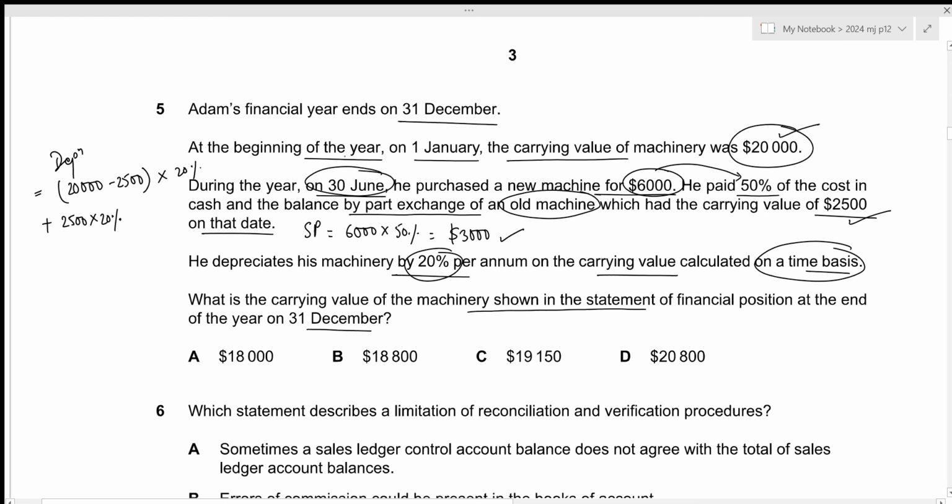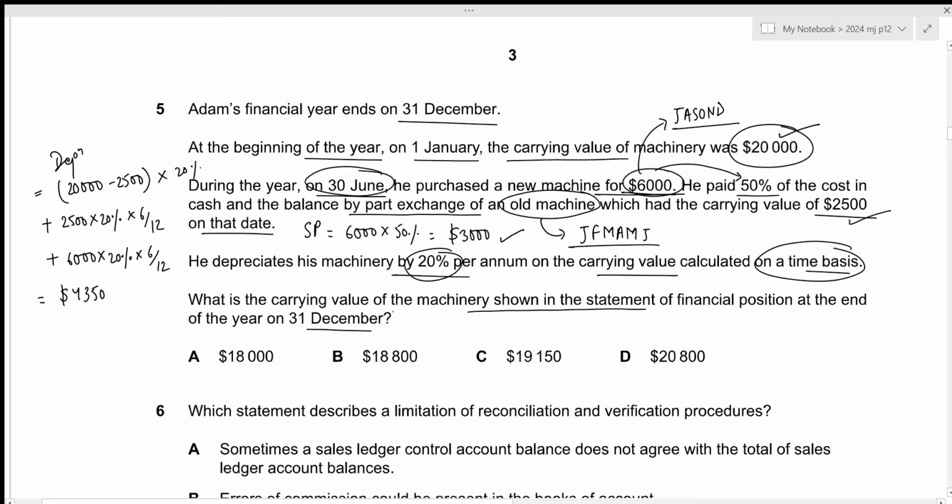But it was disposed on 30 June, which means that we used this old machine for the months of January, February, March, April, May, and June. So we used it for 6 months, so times 6 by 12. Then we also purchased a new machine with the cost of 6,000 on that same date. So 6,000 times 20% will give us the depreciation for the entire year. But this new machine was only used for the months of July to December, which is again 6 months, so times 6 by 12. This results in the depreciation charge for the year of 4,350.